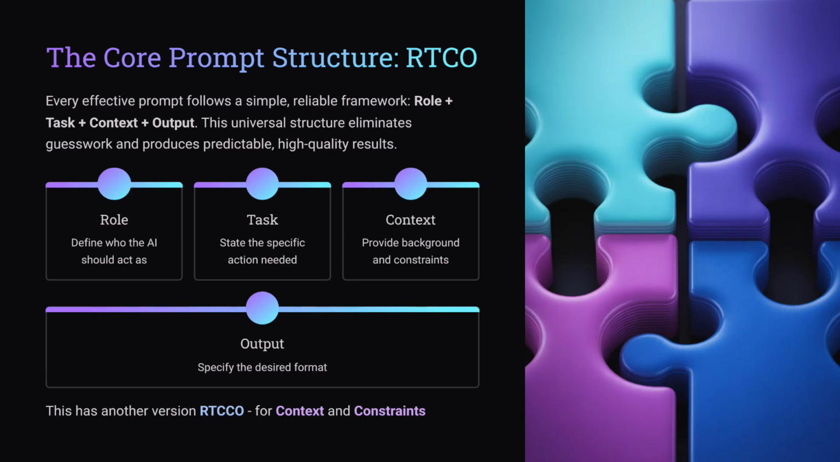Another version on this same idea is RTCCO, where one C is for context or background, and another C is for constraints or limitations. We also provide certain limitations in our prompt to help AI think within boundaries.